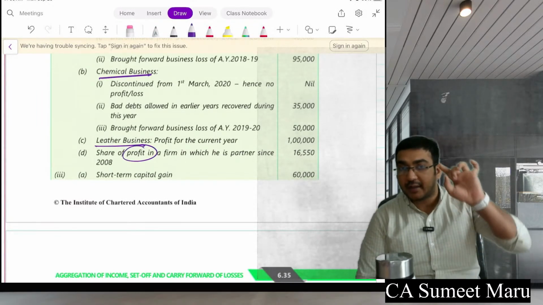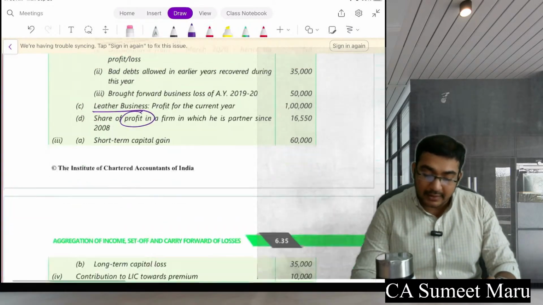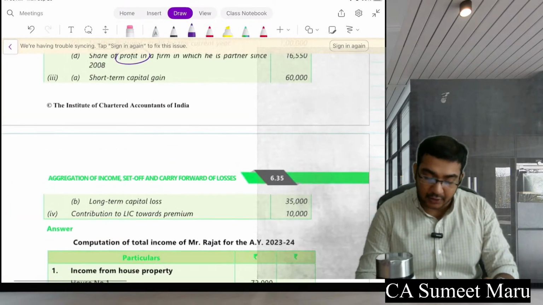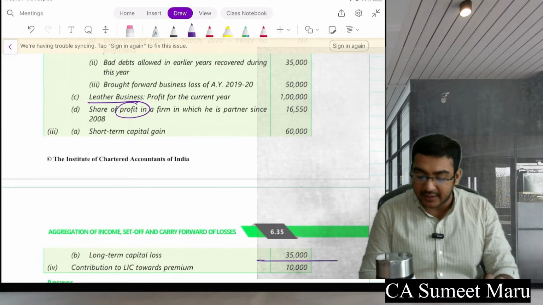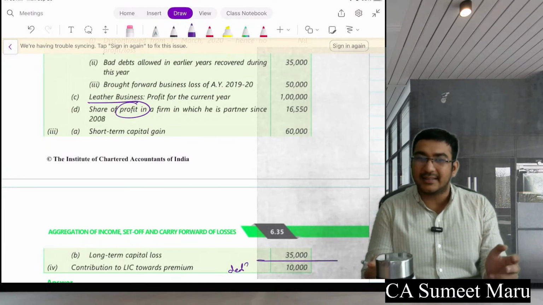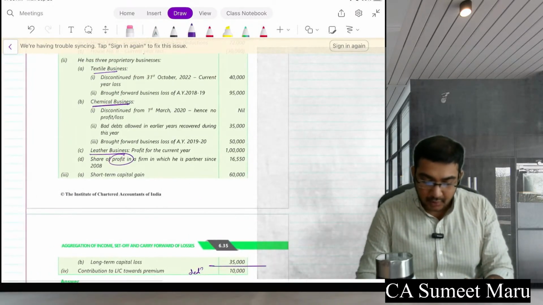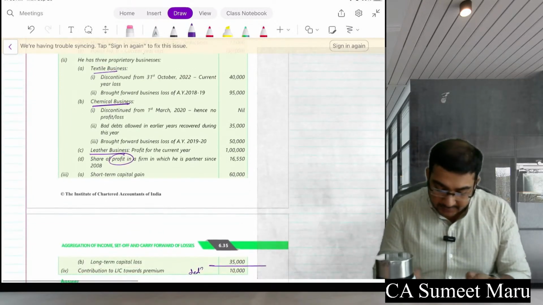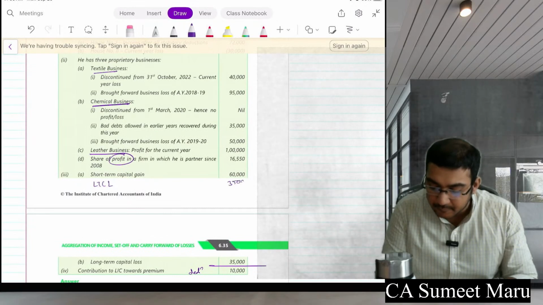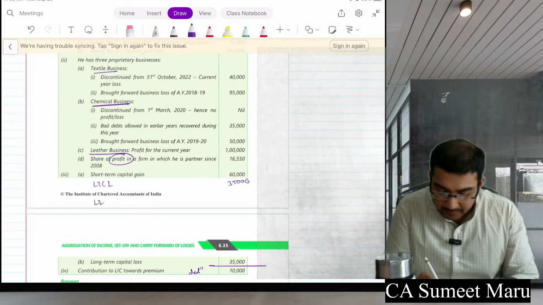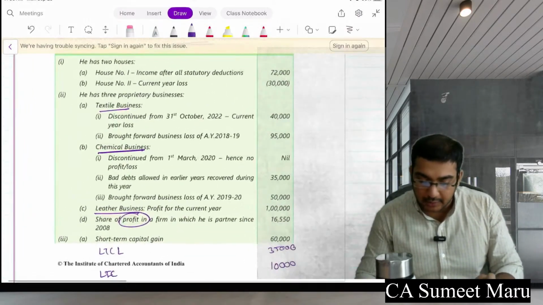Share of profit, remember what it is, I had told you. Next, short term capital gain is given and long term capital loss is given to him. And contribution to LIC fund comes under deduction. We haven't learned this in the revision, but you would definitely know this. So yes, the question is in front of you. Let me write here only long term capital loss of 35,000 and LIC premium of 10,000. Please calculate the net total income of this person.